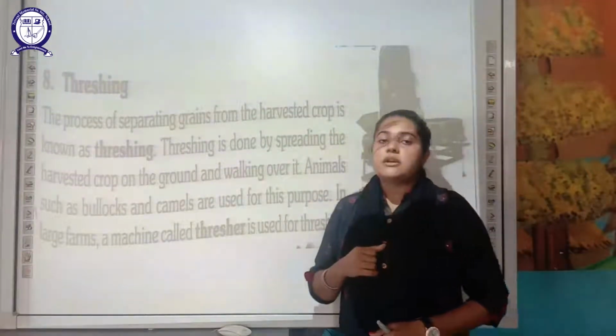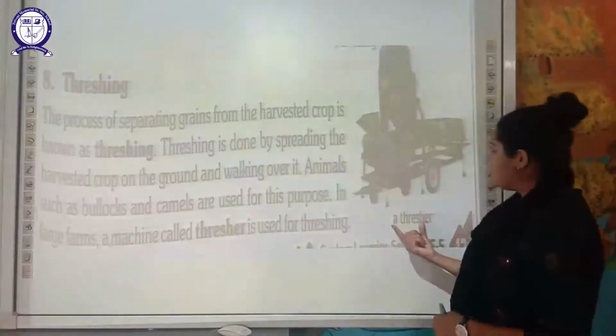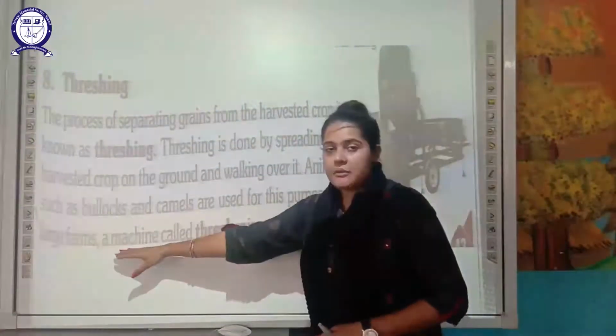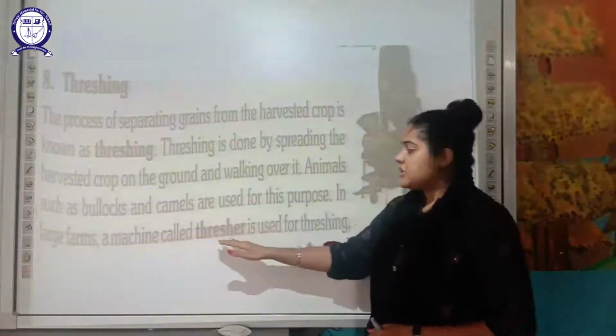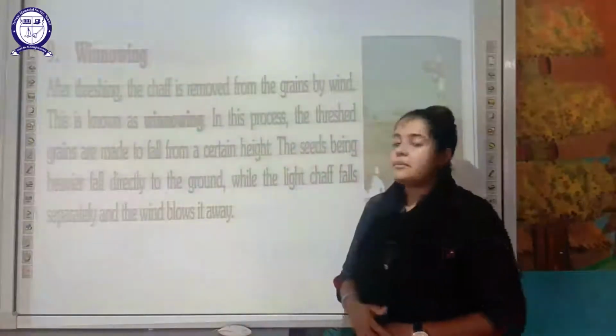But nowadays, with modern technology, a thresher is used for threshing. So you can see here the diagram. This is a thresher, and when the farms are large, a machine called a thresher is used for threshing. And your 9th step is winnowing.